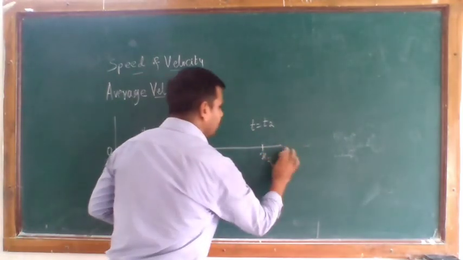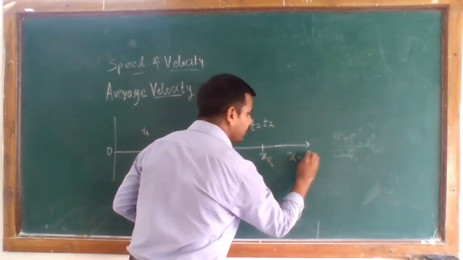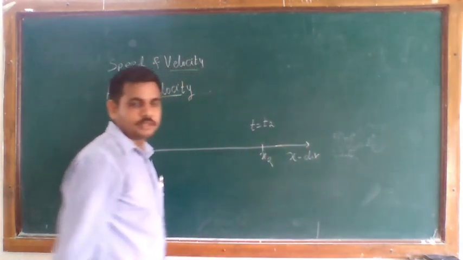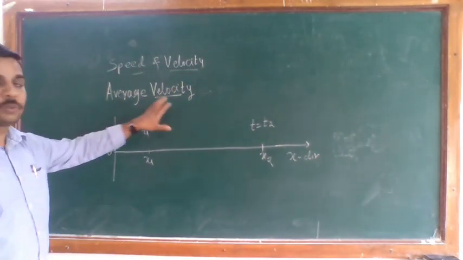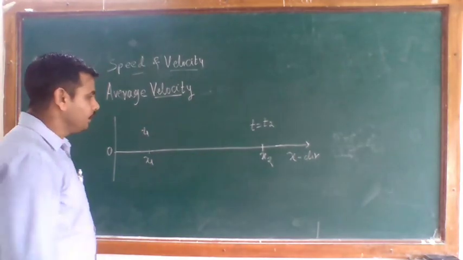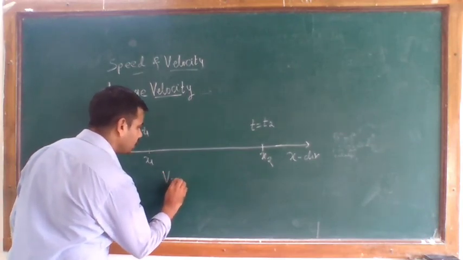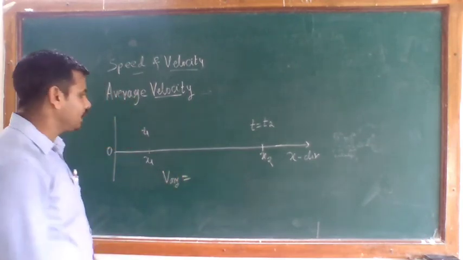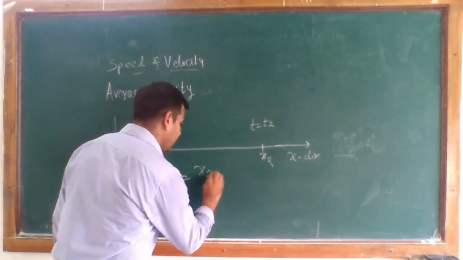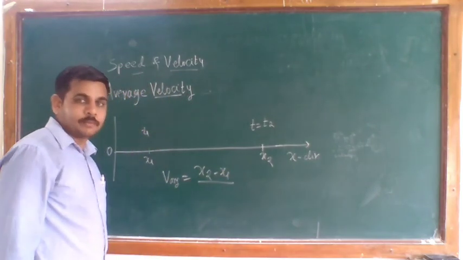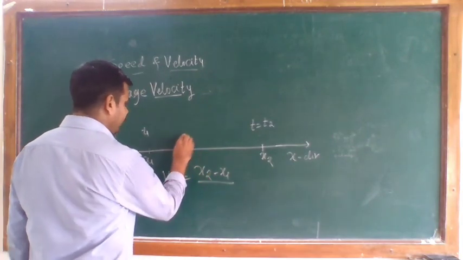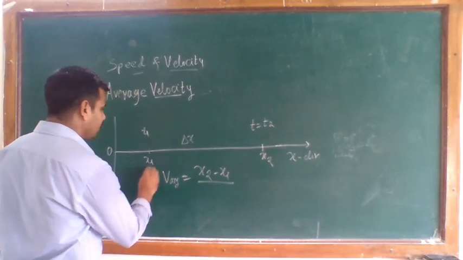This is along your x direction, or we can say the x component. So the average velocity along the x direction, v average, is equal to the displacement, which is x2 minus x1, divided by the time required for this displacement.